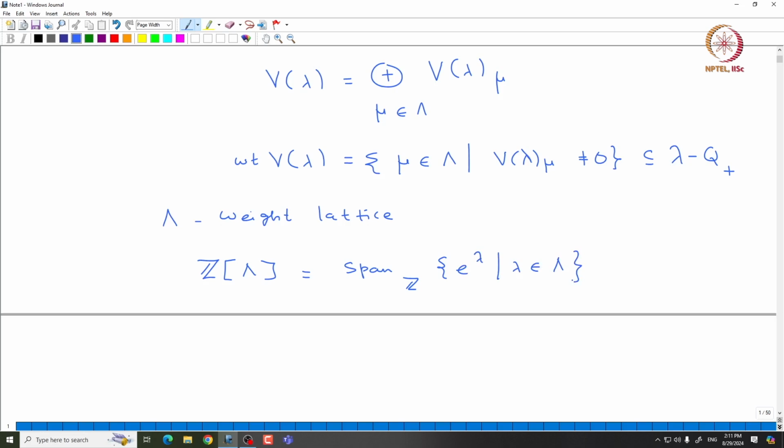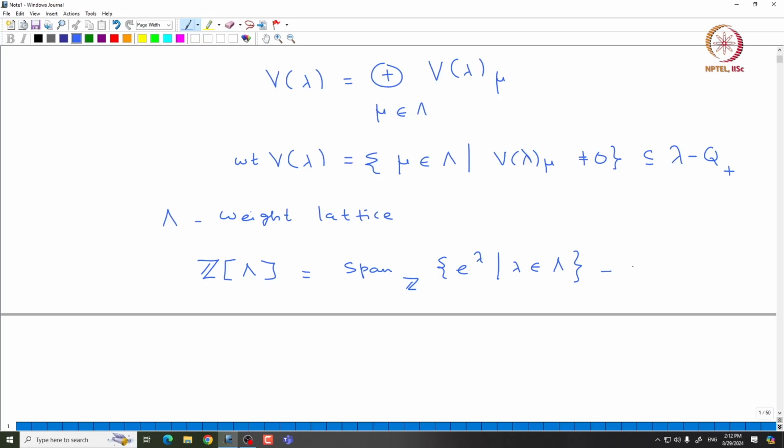One way to think about it, you can think of e power lambda as a formal variable associated with lambda in capital lambda, and you have a multiplication of these elements coming from the addition in capital lambda. That way you can make this Z bracket lambda into a ring.